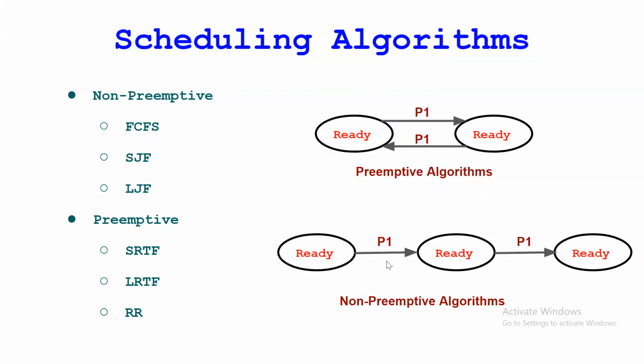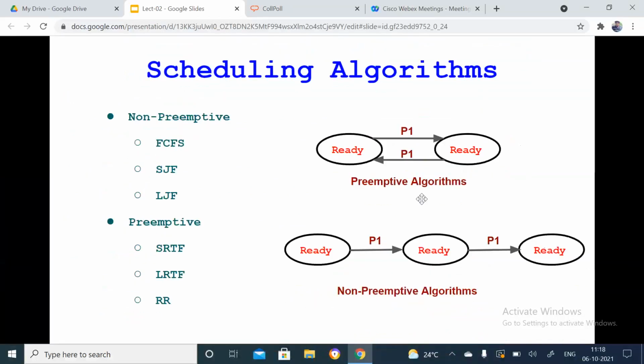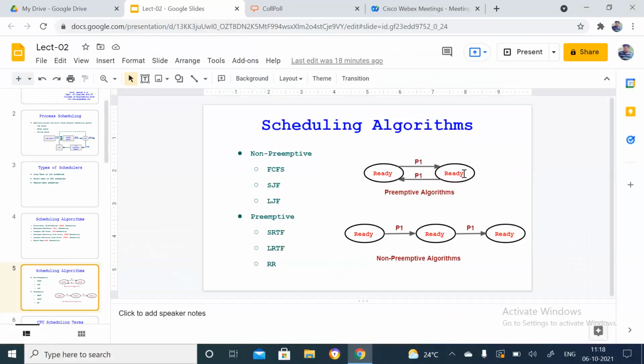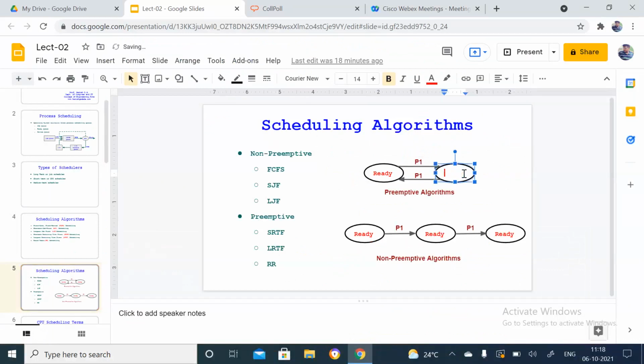Now consider one process in the ready queue. Sorry, here I have not changed this, right? I'll change it here: from ready to CPU, and then terminate, right?